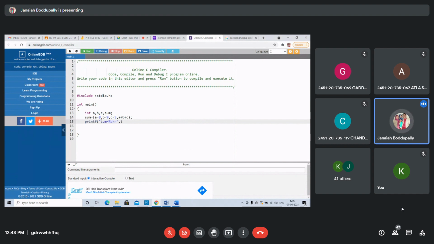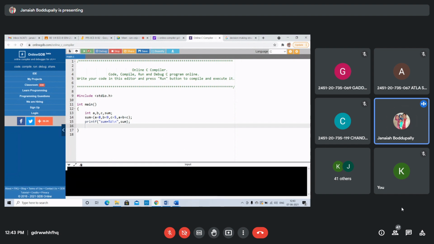Sum equals the variable sum. Very simple program using the comma operator. What is comma? See this. We have taken values from this: 8 plus 9, 17 plus 5, 22. You can execute like this, this way. Or if you want to enter the values from the keyboard, we can enter.